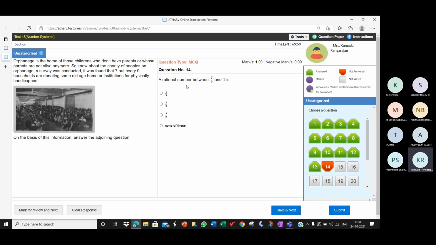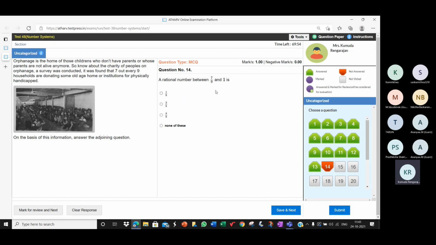So we need to find a rational number between 7 by 9 and 9 by 9. Clearly 1 by 9 does not lie between 7 by 9 and 9 by 9. 3 by 9 also does not lie. 8 by 9 lies between 7 by 9 and 9 by 9. 8 by 9 is the option.